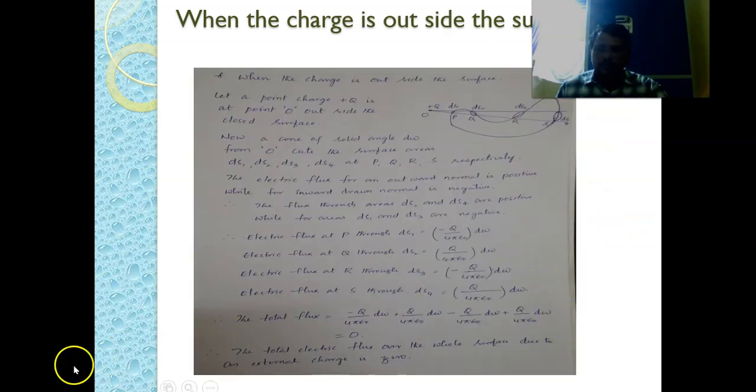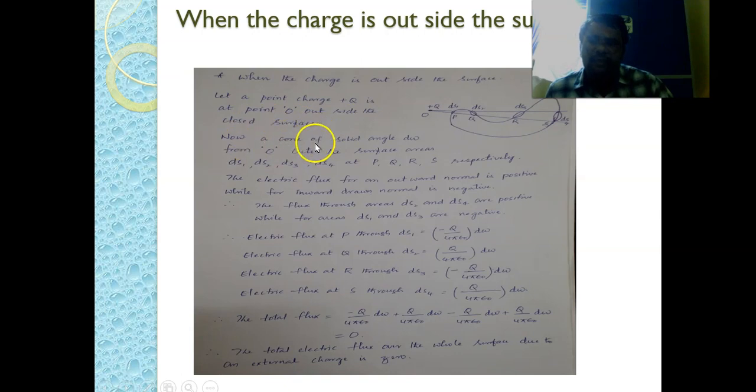This is the derivation for Gauss law when the charge is situated outside the closed surface. Let a point charge plus q be at the point O outside the closed surface.